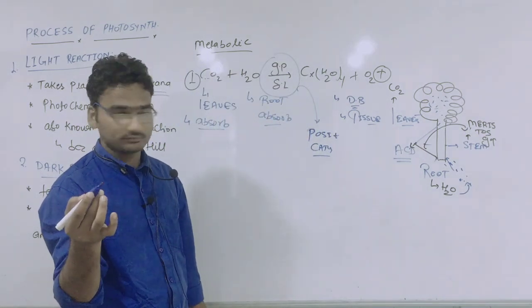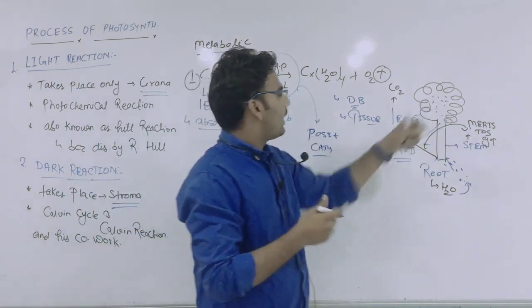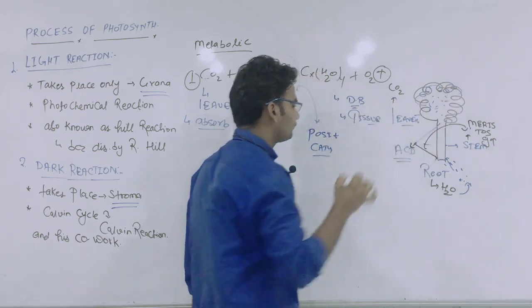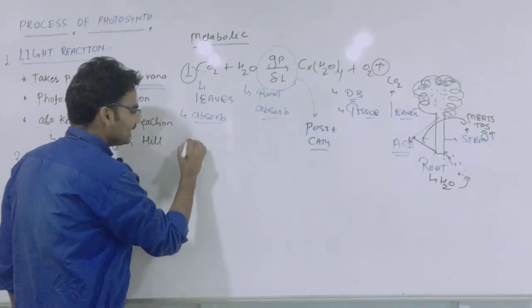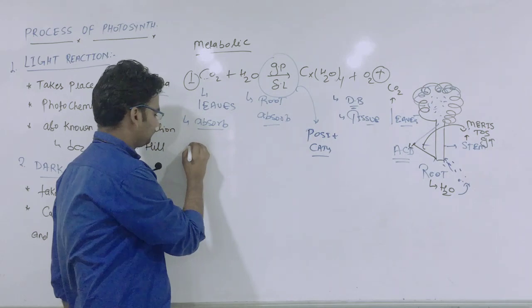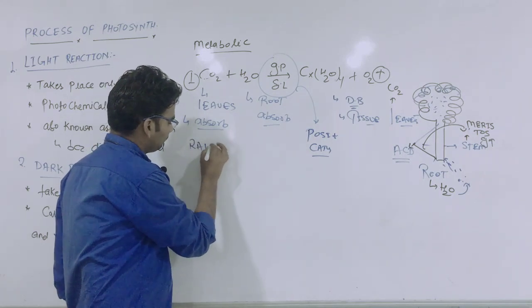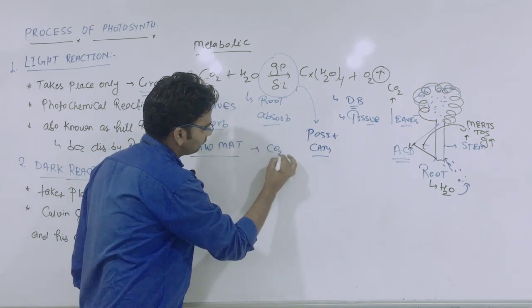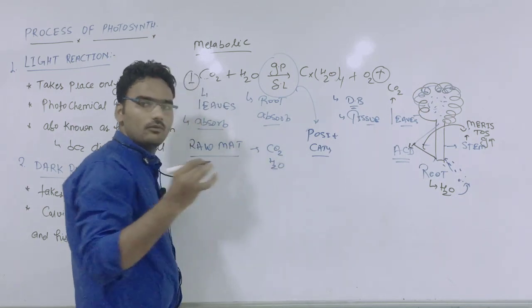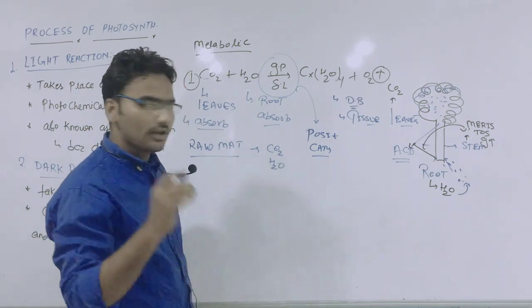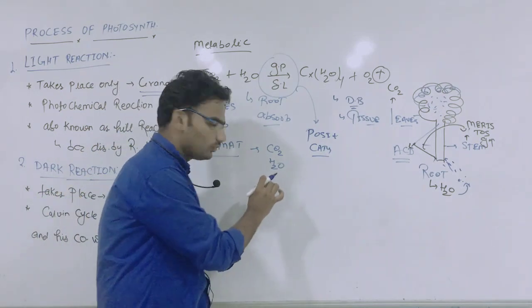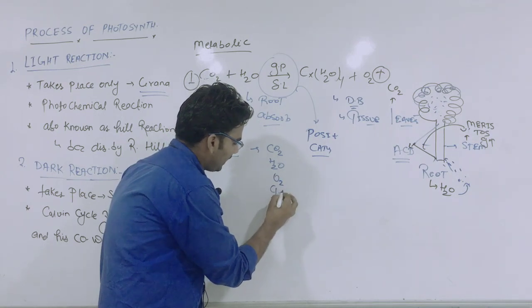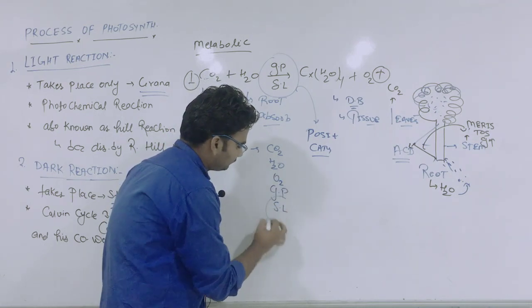Clear? And here leaves. Clear? So raw materials here: CO2 and H2O. And what about the components of photosynthesis? CO2, H2O, O2, green pigment and sunlight.